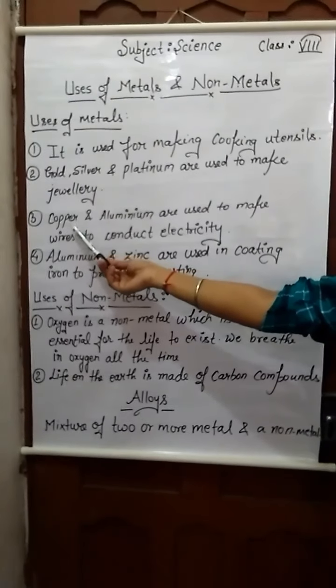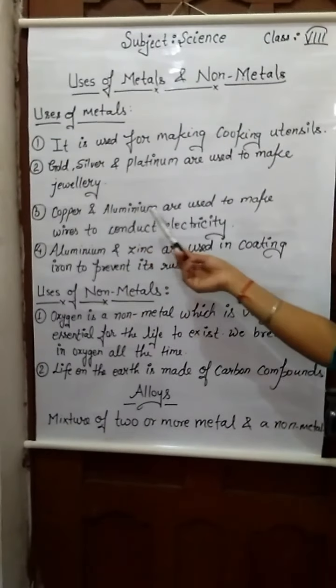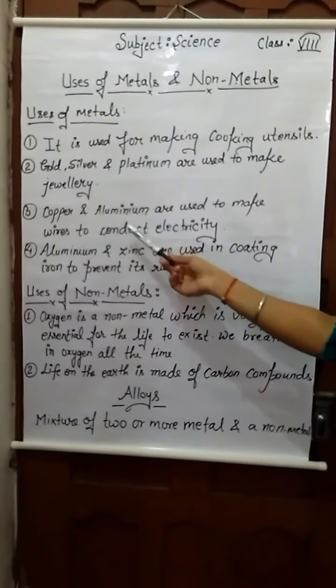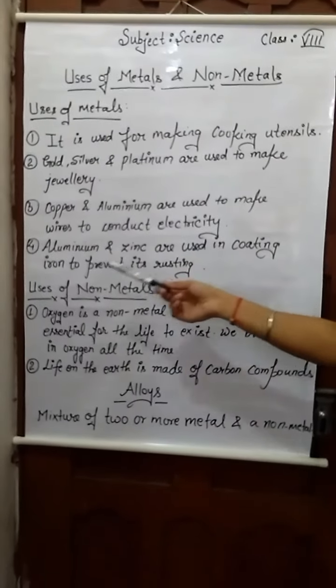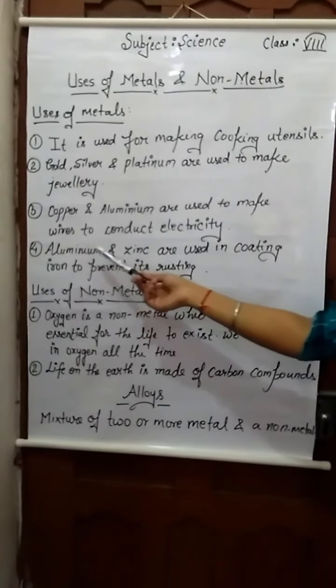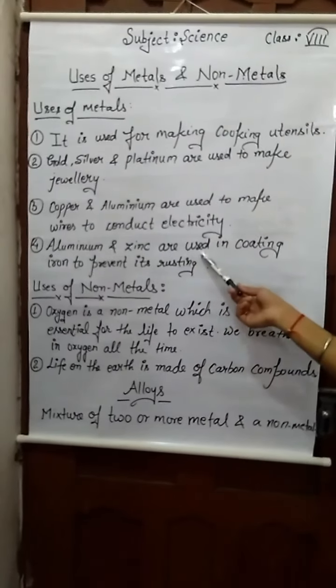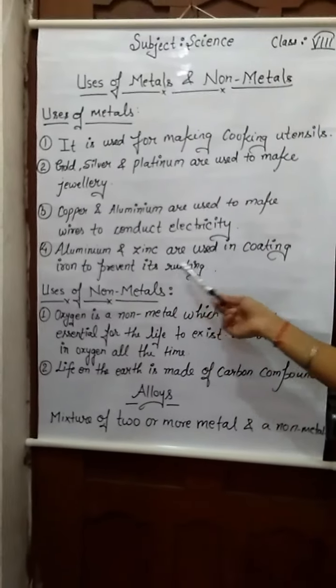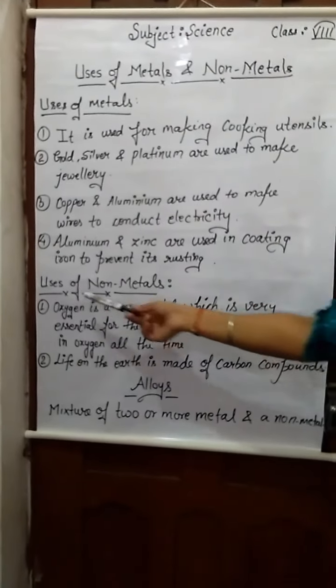Third one is copper and aluminium are used to make wires to conduct electricity. Fourth one is aluminium and zinc are used in coating iron to prevent its rusting.